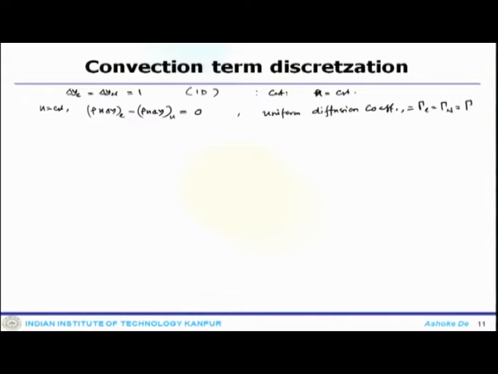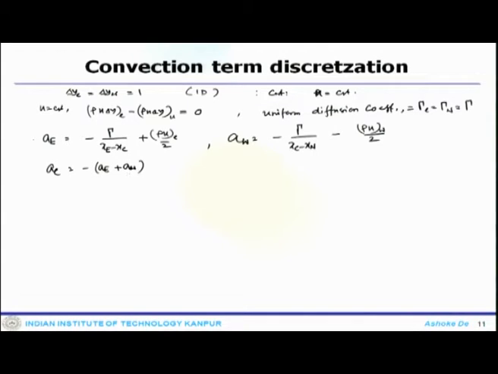Then the coefficients are A e equals minus gamma over (x e minus x w) plus rho u e by 2, A w equals minus gamma over (x e minus x w) minus rho u w by 2, and A c equals minus (A e plus A w).